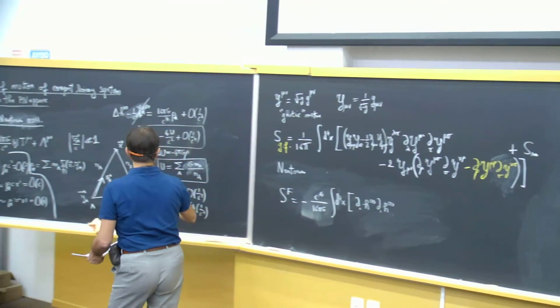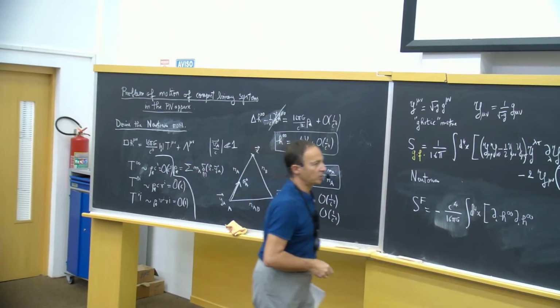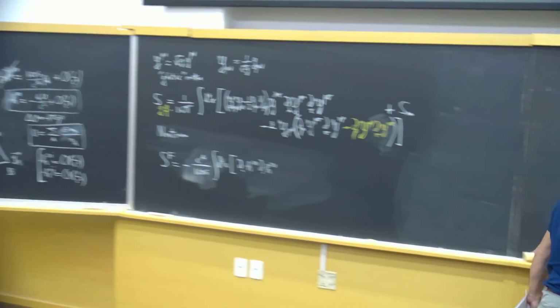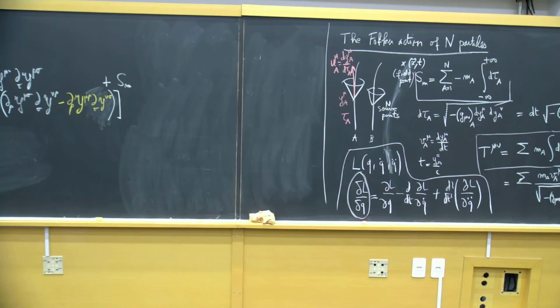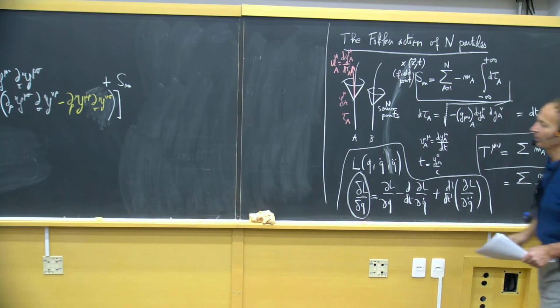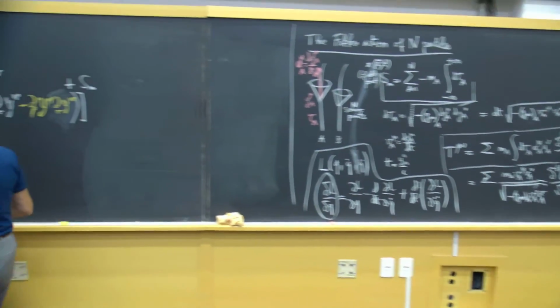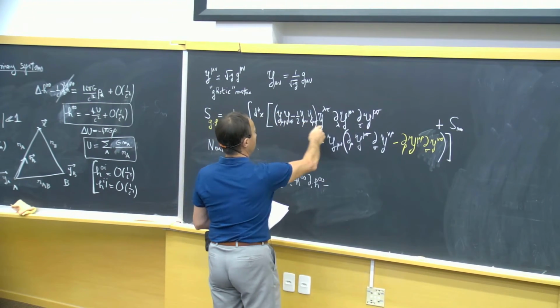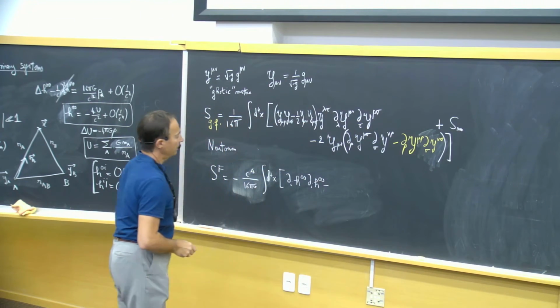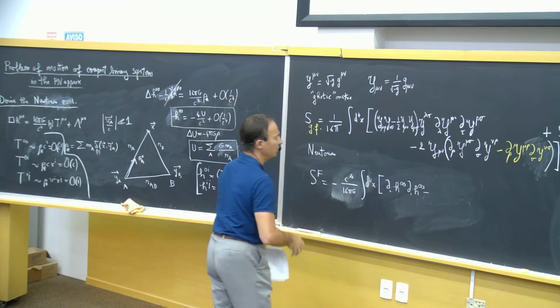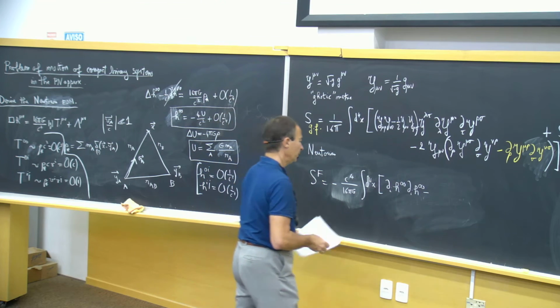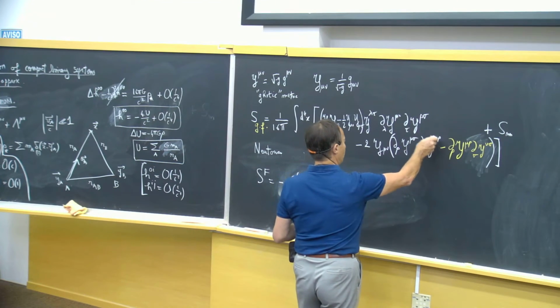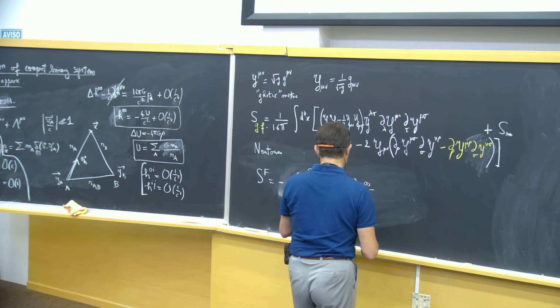Sorry, I should add a tilde to the h because this is exactly the object that I called it in that way. And so this comes from that term. It is very simple. All the other terms are higher order. And I have also another contribution coming from that term.